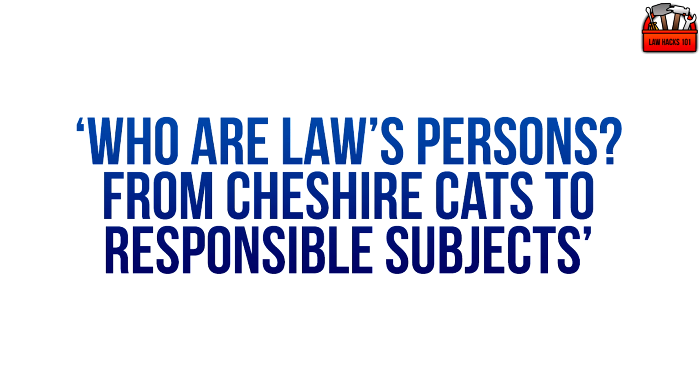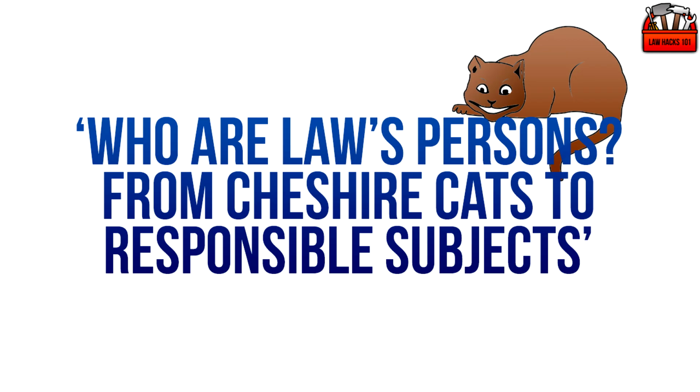The second part of the title, from Cheshire Cats to responsible subjects, tells us several other things too. Let's see how this works. First, let's analyse the reference to a Cheshire Cat. The Cheshire Cat is a fictional cat from the book Alice in Wonderland. The original Cheshire Cat could appear and disappear at will. So what work is the Cheshire Cat doing in this article heading? First, it drives at fiction, and secondly, it drives at materialisation and dematerialisation.